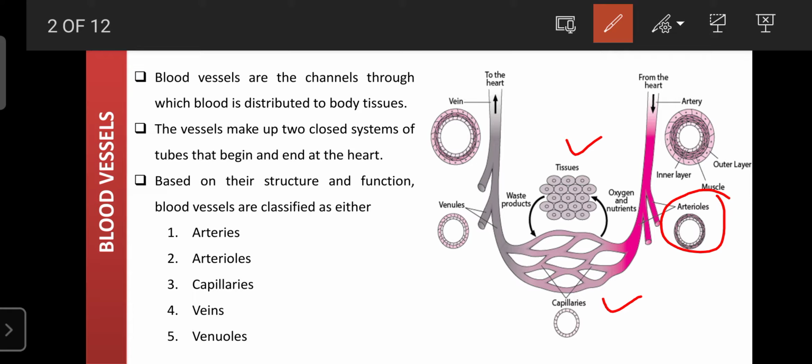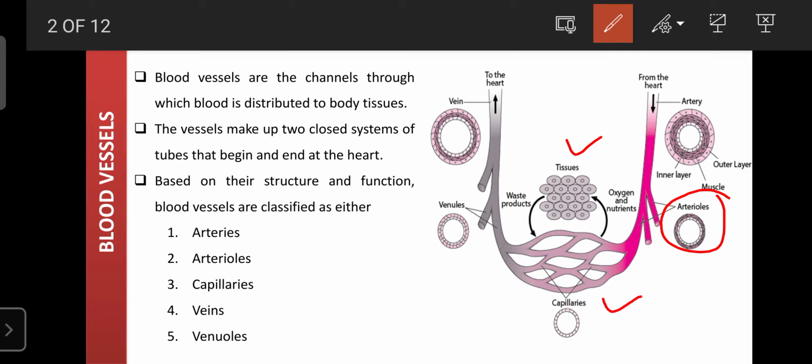That's why the capillaries in the brain are rich in number, to immediately receive the oxygenated blood along with the nutrition. So the capillaries are always present near the tissues, and they originate from the arterioles.